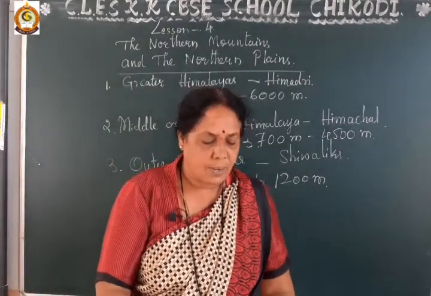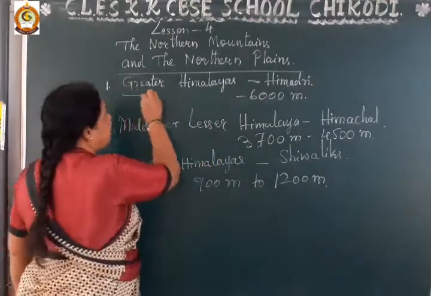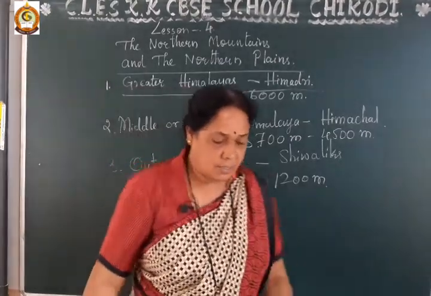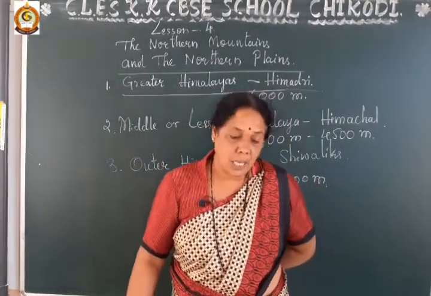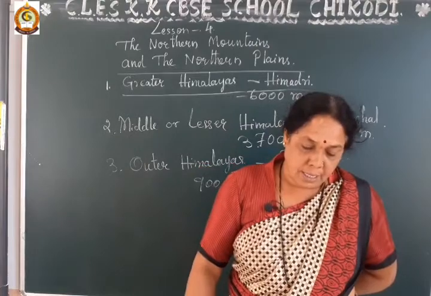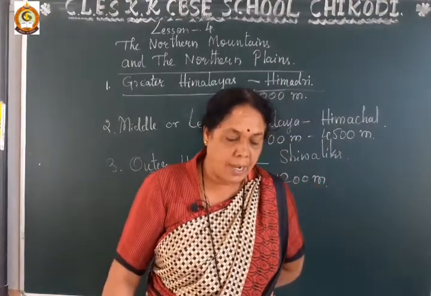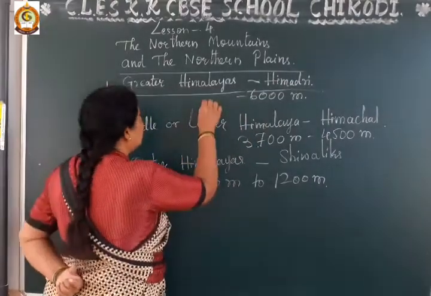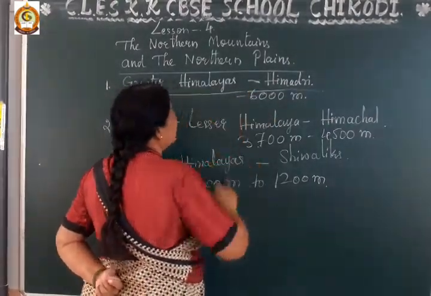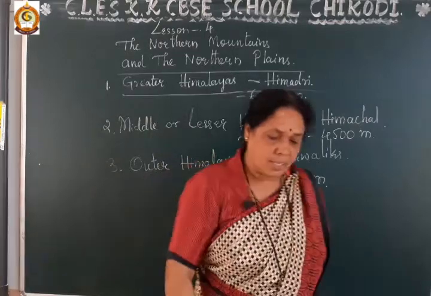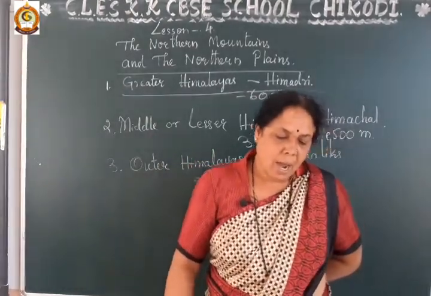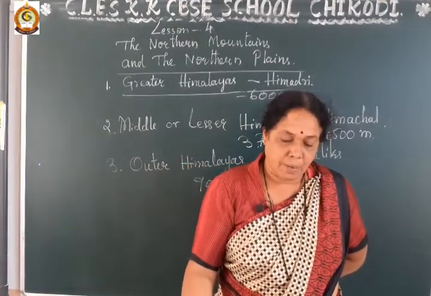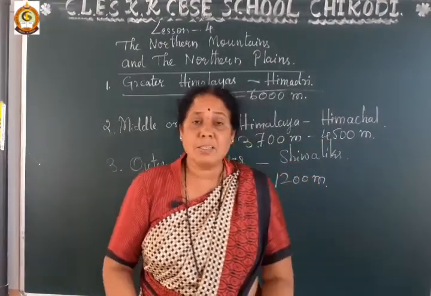Okay, now here first we will study about the greater Himalayas or Himadri. Dear students, the greater Himalayas or Himadri is the northmost and highest range of the Himalayas. This is the northmost and highest range in the Himalaya.